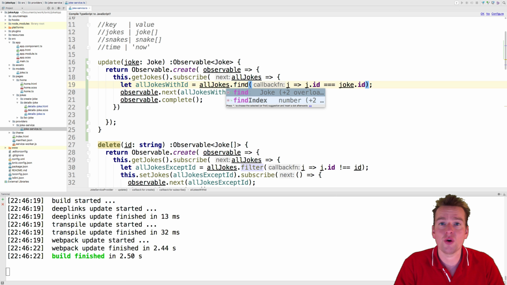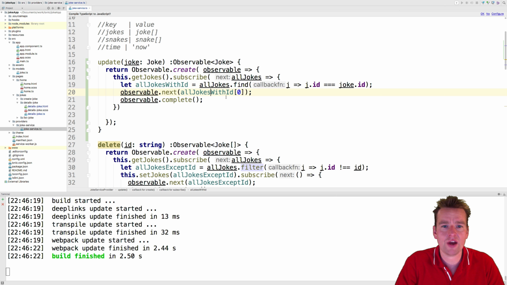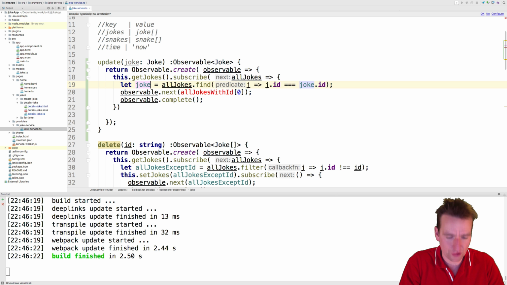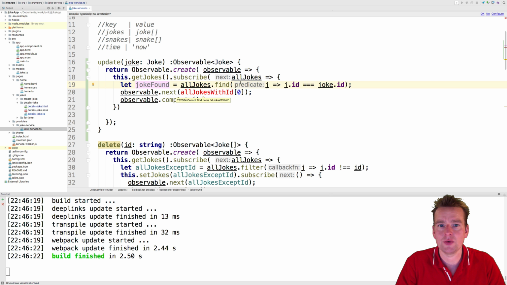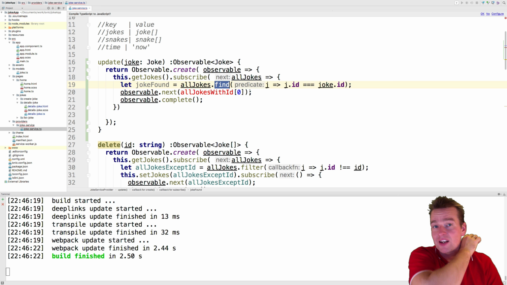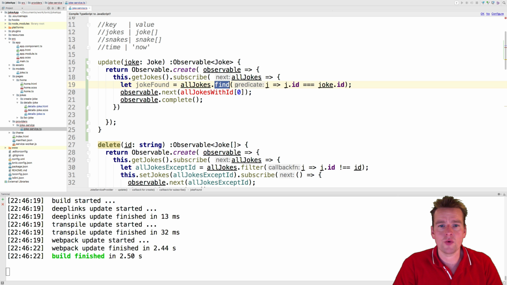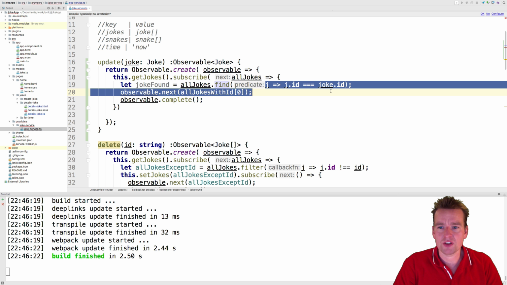Now this is going to only return a single joke, the one we want to find. So notice I don't have to validate and find out if there's actually a list. I don't have to get the first position. I know that if there is a joke, this is the one I just found. So I'll call this joke found now, instead of all jokes with ID. This is another function you can use if you know you're looking for a very specific item in an array, and that's what we're doing right here. We want to find one joke with a specific ID.